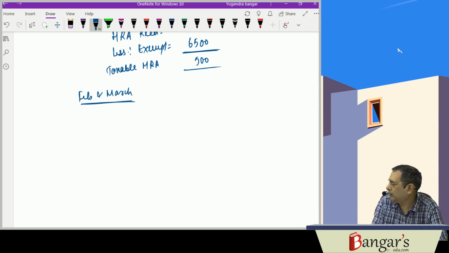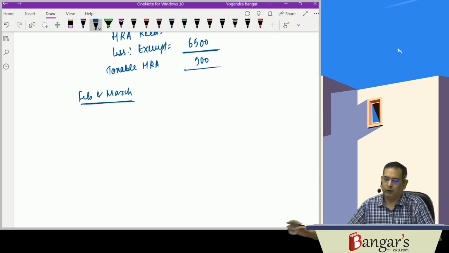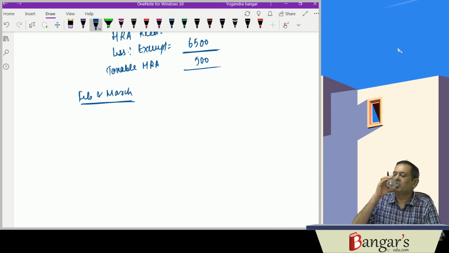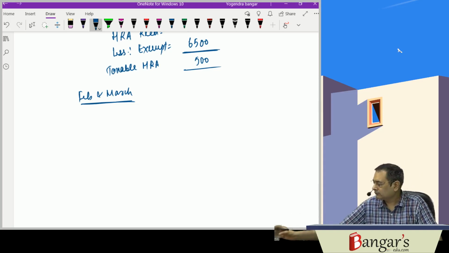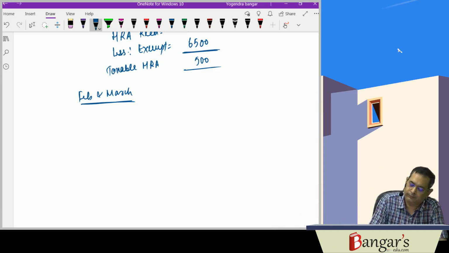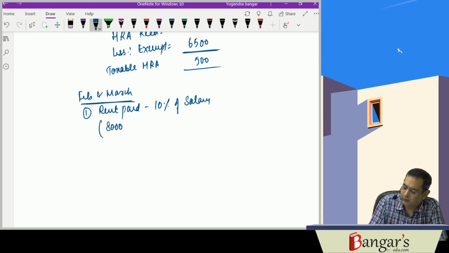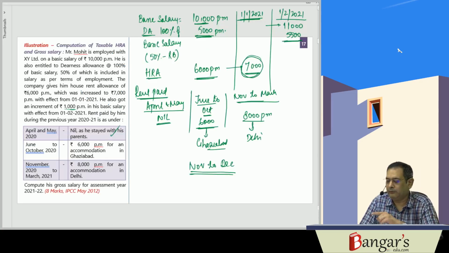Then our last 2 months, that is February and March. We'll be computing for February and March. Rent paid minus 10% of salary. Rent paid has been 8,000 minus 10% of salary. Now salary has been enhanced.